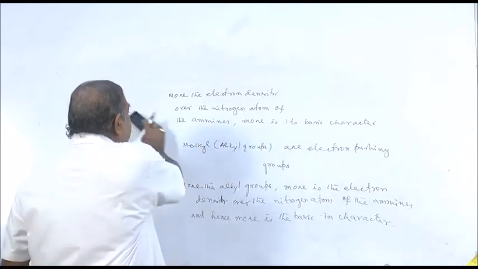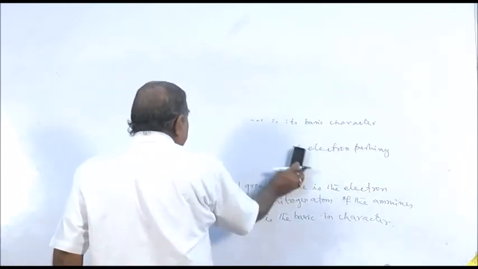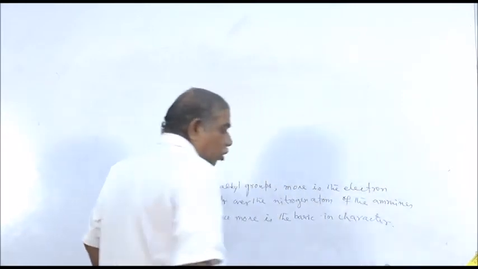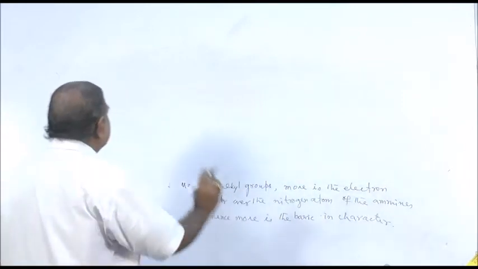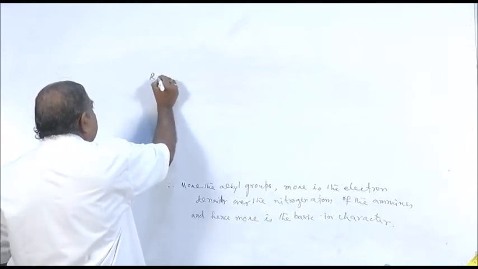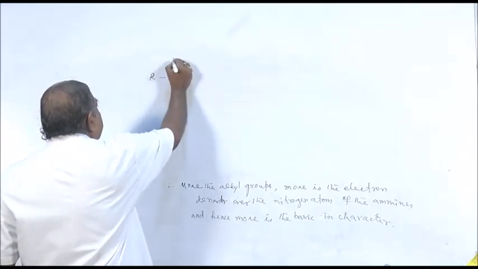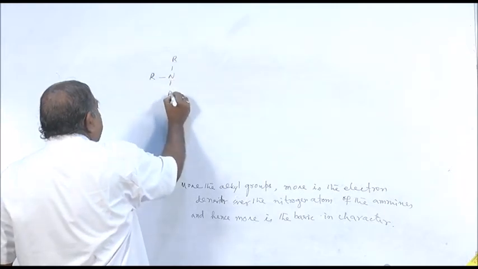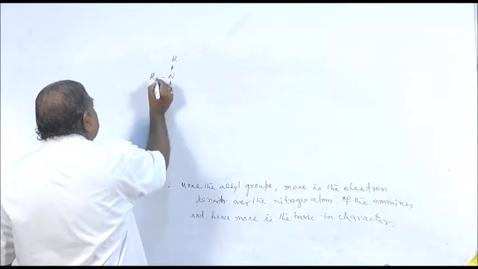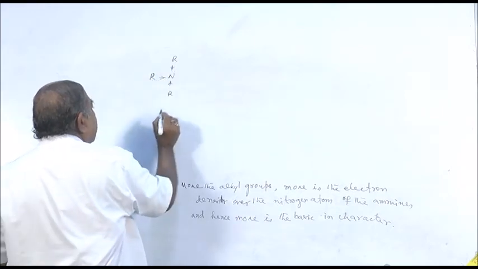Therefore, we expect that tertiary amine, which contains three alkyl groups, will be more basic than secondary, which will be more basic than primary. This is theoretical. Alkyl groups are electron pushing groups, as I have shown by arrow.